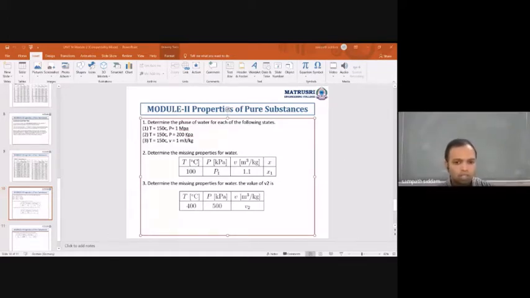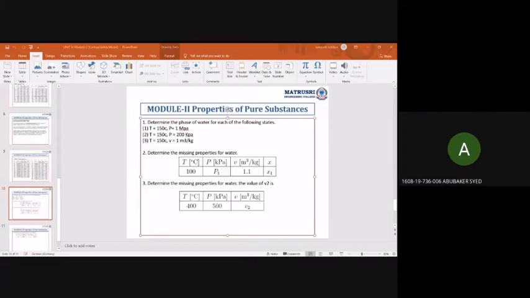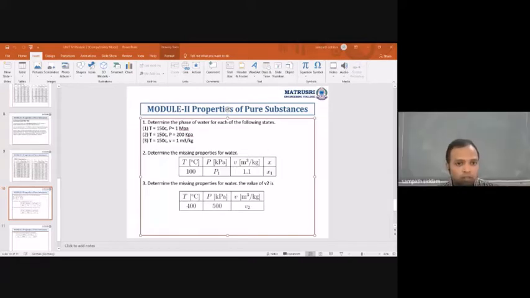So from where do we get VF and VG? From the steam tables. So go to the steam tables. If your 400 is not available over there, go with 350. What is the last temperature which is available?